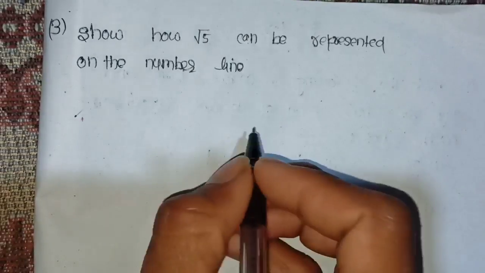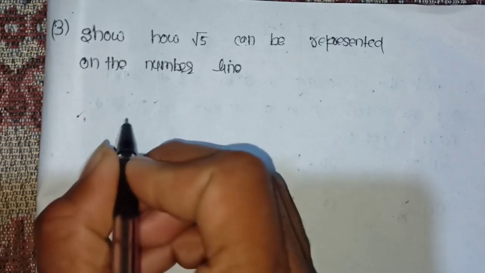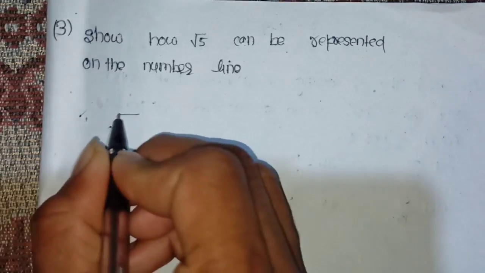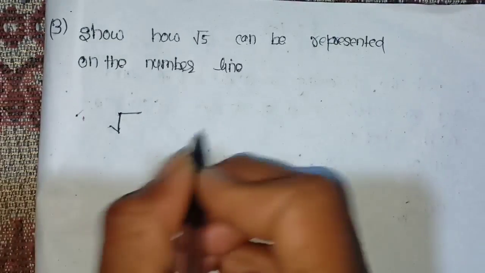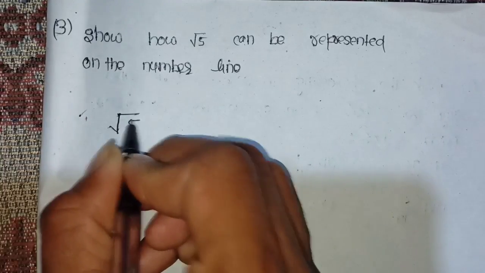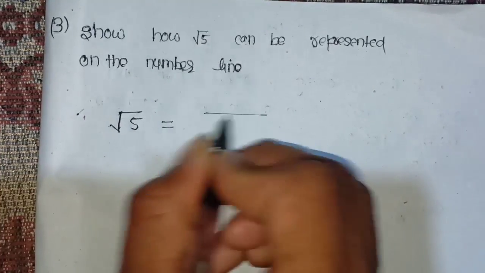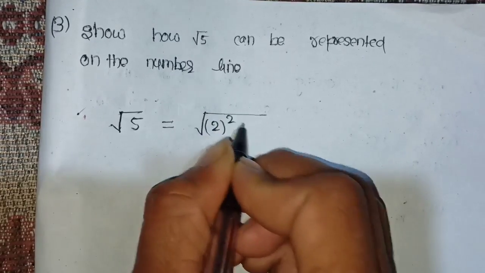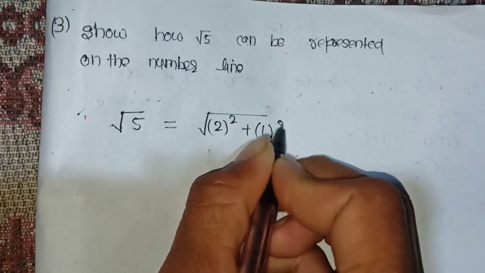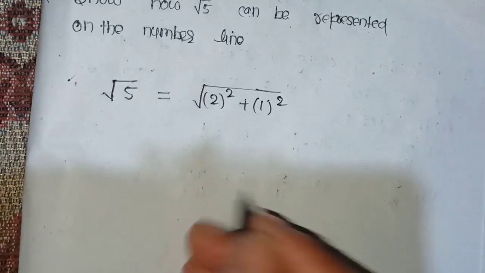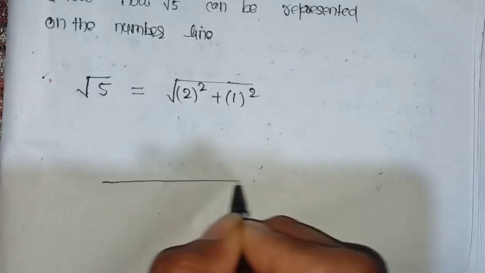So how can root 5 be represented on the number line? Okay, let's start to understand how you can represent this number on the number line. First we can write root 5 equal to 2 square plus 1 square. We can easily write. Because we have to represent it on the number line, that's why we have to draw a number line.